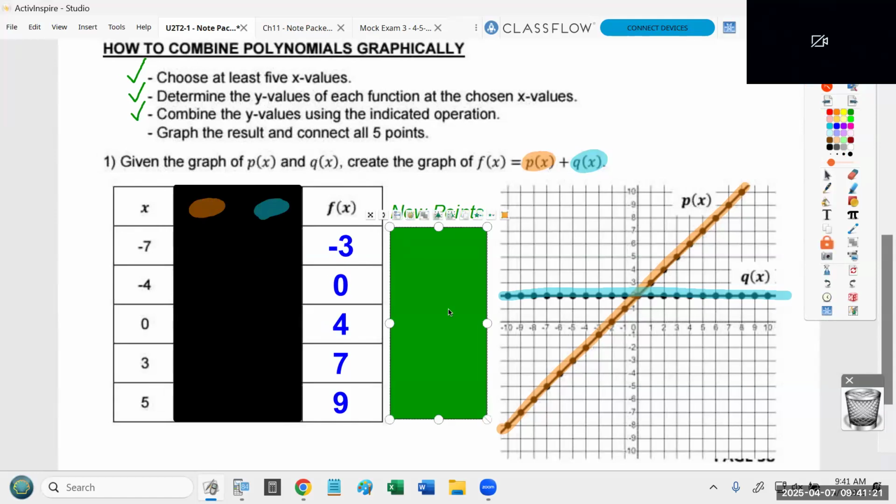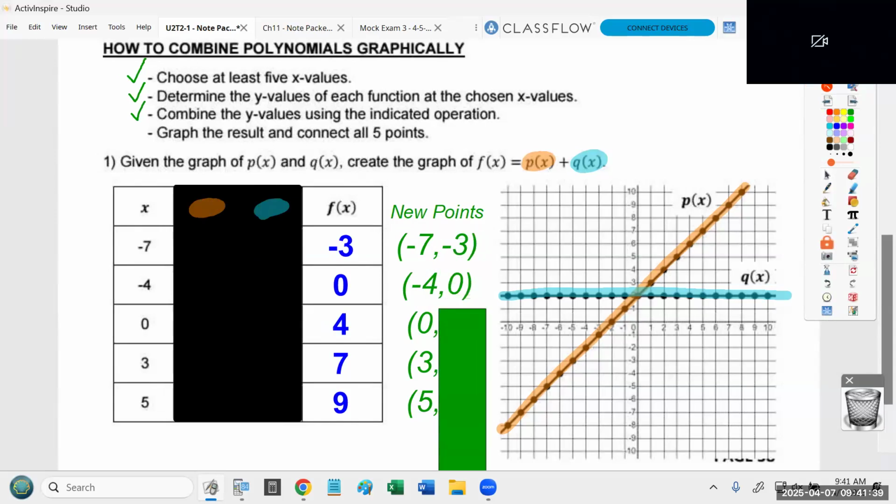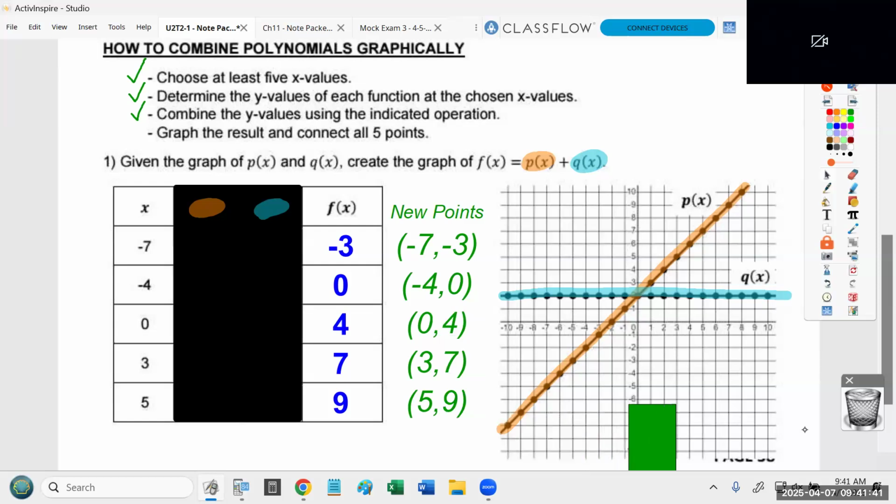And the x values do not change. That is probably the single most confusing part of this for students, that you do not touch the x values. The -7, the -4, the 0, 4, and 3 and 5 at the beginning of the chart, those don't change. But the new points are your final column. The -3, the 0, the 4, the 7, and the 9. That is how you get your new points. You look at the first column of your x's and the last column of the numbers you created. And those are your new points.